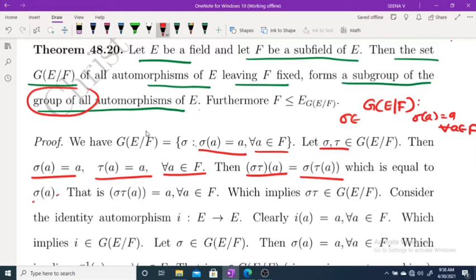So sigma tau(a) = a we get, and this is true for every a belongs to F. Therefore, sigma tau belongs to G(E/F).